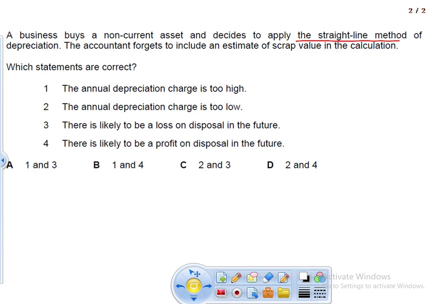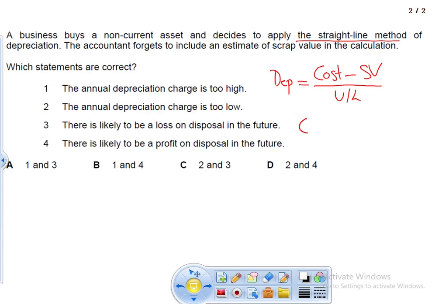straight line method? Okay. So the formula to calculate depreciation is cost minus scrap value divided by useful life. Now, if it does not include the scrap value, then the amount of depreciation which we calculate will be overstated. I'll show you with the help of an example.